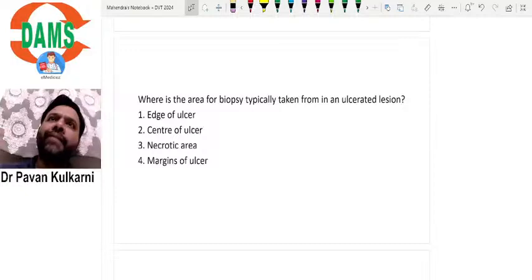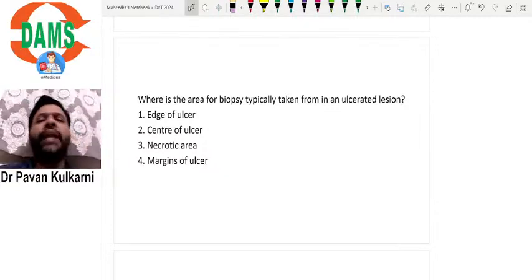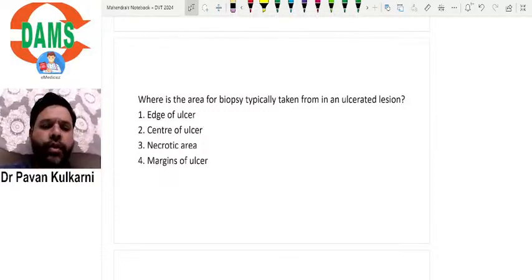Like if it is a vesiculobullous lesion, you need to take a perilesional biopsy. Now here they have mentioned an ulcer. They mean to say a malignant ulcer only. So whenever there is a malignant ulcer, all of us know from which area we need to take the biopsy.